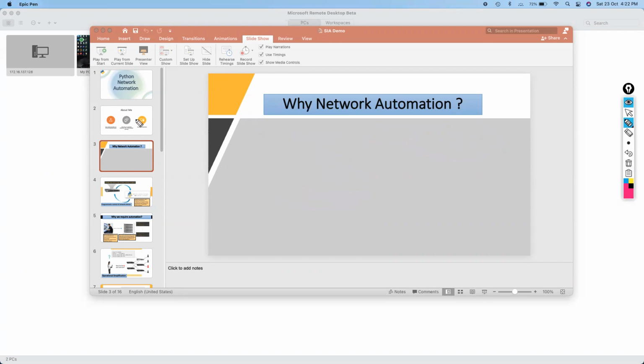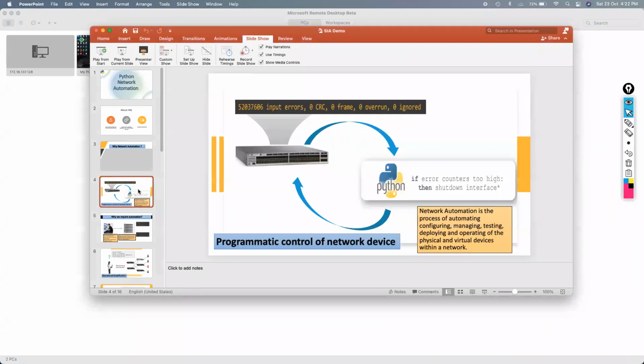Let's move ahead. Now I have one example for you. See, this is the example. Now here what I'm doing is I have a switch with me, right?